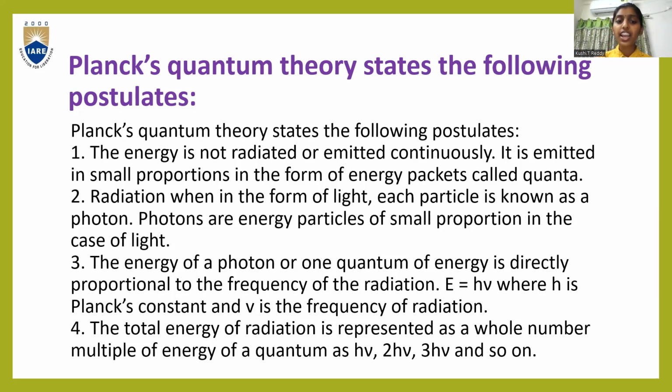Coming to the next point, radiation in the form of light, each particle is known as a photon. Photon is nothing but light, the energy of light. And coming to the third point, energy is directly proportional to frequency times Planck's constant. That is, E = hν. And the total energy of the radiation is always expressed in the form of whole numbers. For example, it may be hν, 2hν, 3hν, and so on.